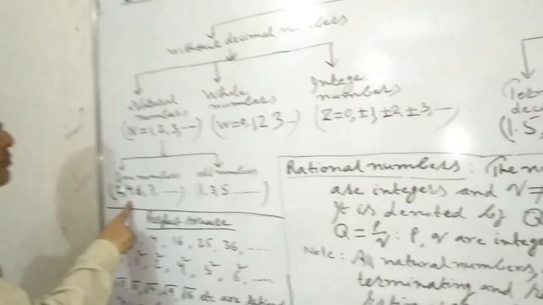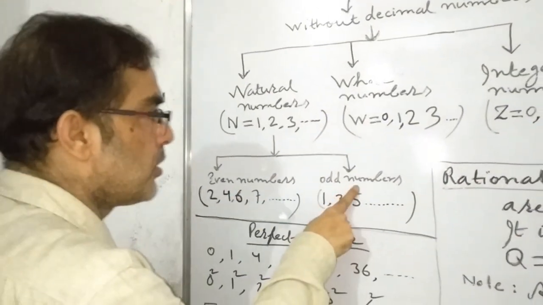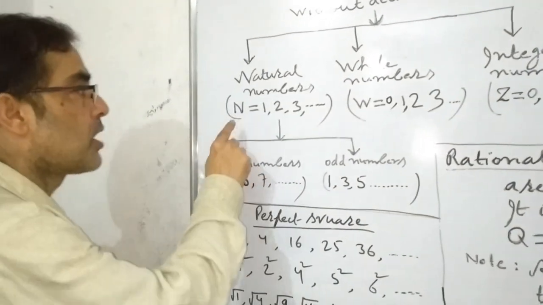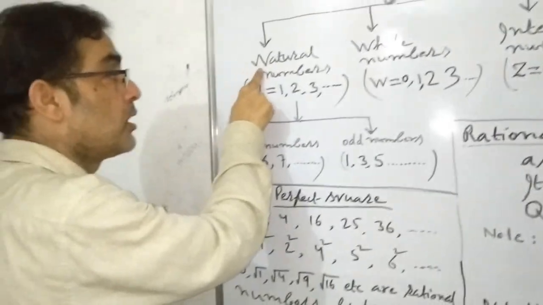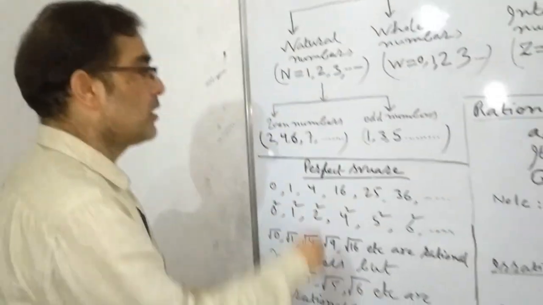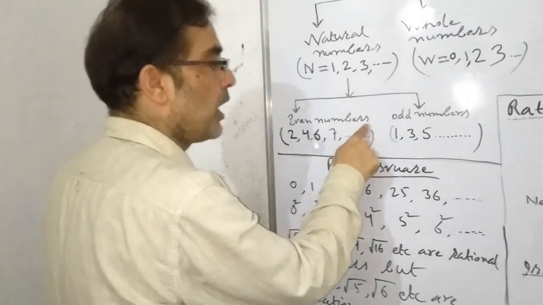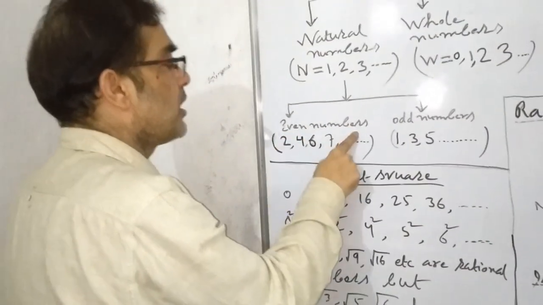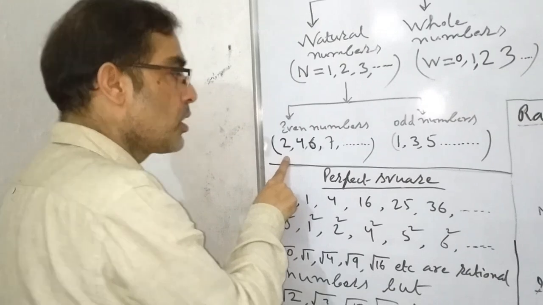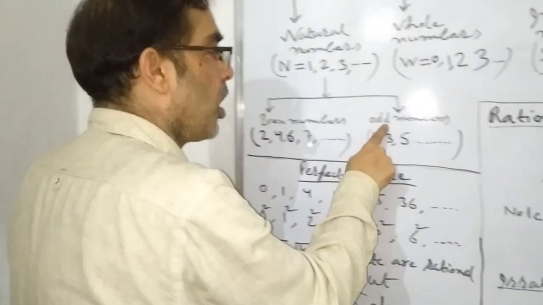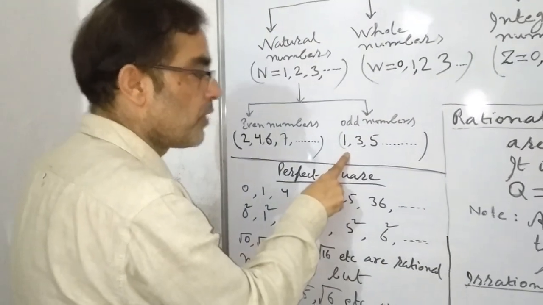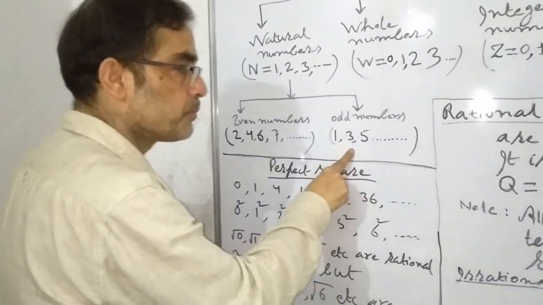Now I shall make you understand about even numbers and odd numbers. Even numbers and odd numbers are kinds of natural numbers. I mean natural numbers have been classified into two parts, even numbers and odd numbers. Even numbers start from 2 and they do not stop, and odd numbers start from 1 and they also do not stop.